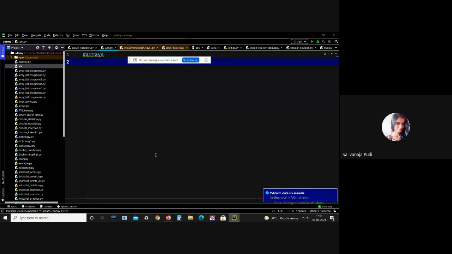Each element of an array has a unique index so that we can access each and every element. The size of an array is predefined and cannot be modified. These are all the properties of an array. Now let me create an array so that you can understand.